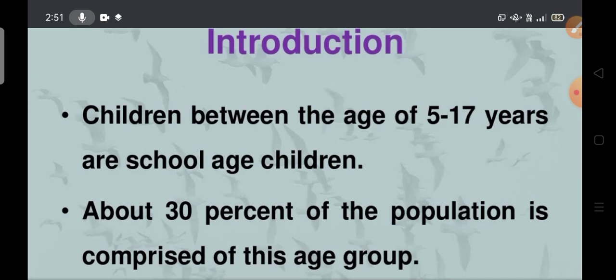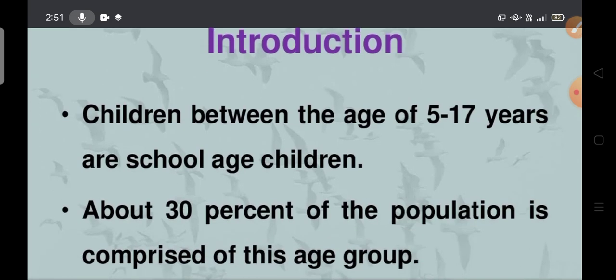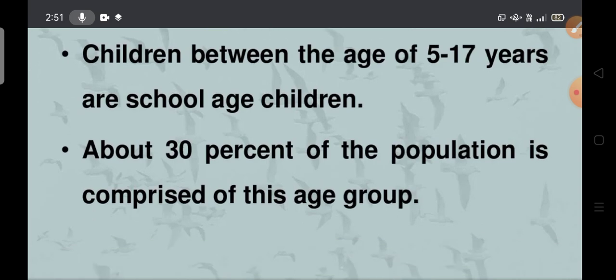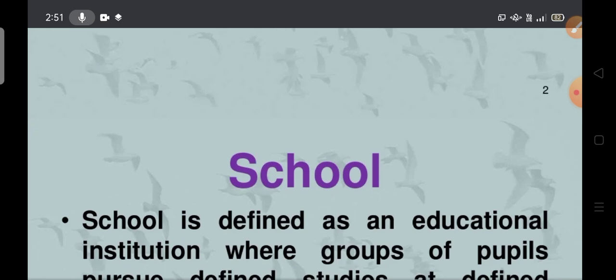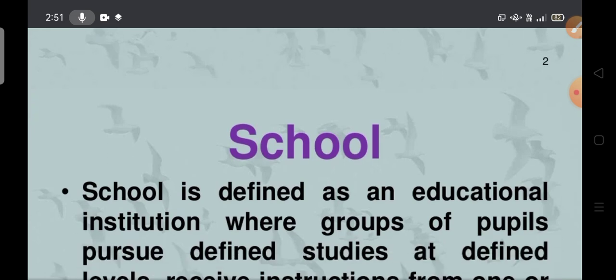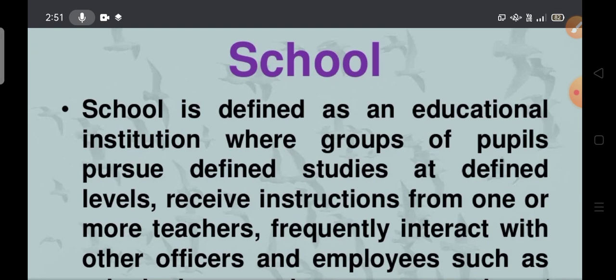So, coming to the introduction. In the introduction we come to know the main purpose of studying this. Most of the population is covered by school children. Children aged between 5 to 17 years we call school children. About 30% of the population is comprised of this age group. Out of 100 percent, 30% is comprised of this age group of children. So that is the main introduction.